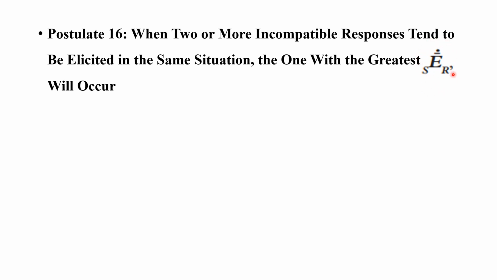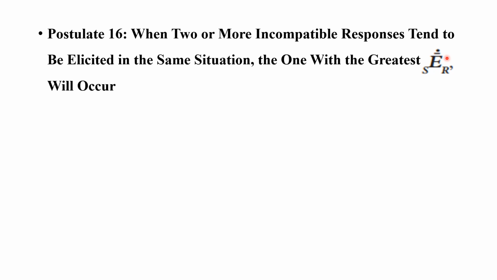That is, which has more habit strength, which has more drive. So if I paired the bell with water and with food, and I rang the bell, and suppose the habit strength is more for food, the dog will salivate. The response will be elicited regarding the food, not the water.